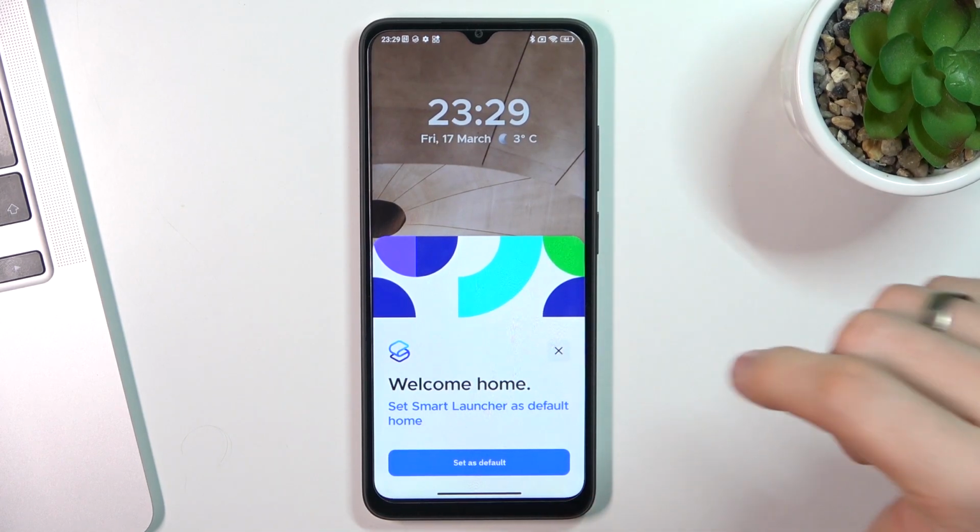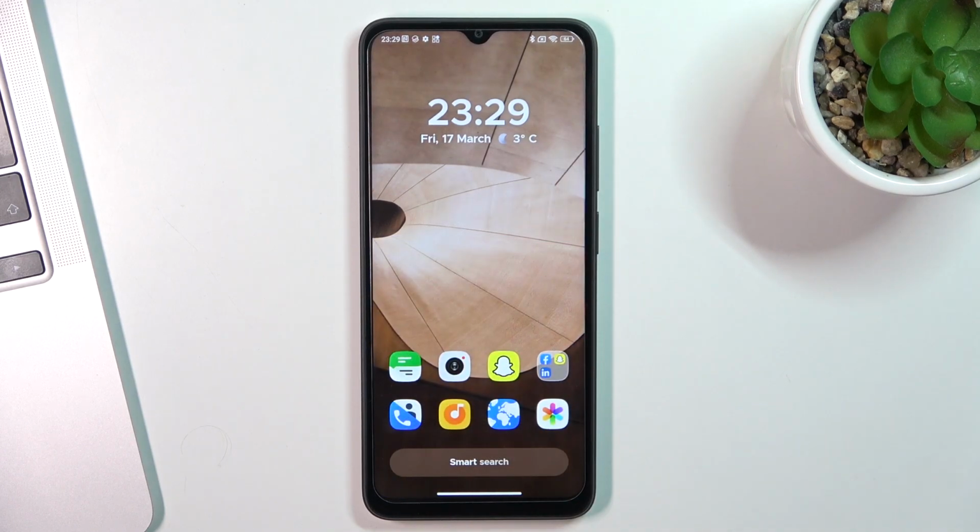I'm using this launcher when I am at home, when I'm spending my time with my family, because there are really great moments in my life, and I want to use a beautiful launcher and beautiful appearance in these moments. This launcher is minimalistic. There are no icons, colors, or shapes here. So I don't know how to send my message to you, but as you can see, here we have really our applications.